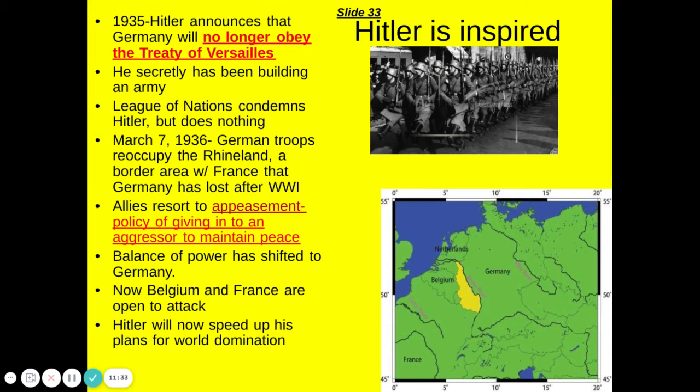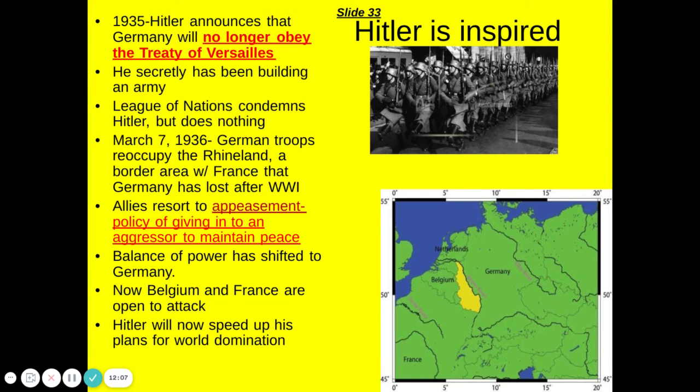But Hitler's ability to put everybody back to work, and the way that he put them back to work, was building all the things he needed to build his army. So building the subs and the tanks and the trucks and the machinery and weaponry, et cetera. People were put back to work. The League of Nations, again, unable to do anything because they have no real power. They do speak out against Hitler, but they're unable to do anything.